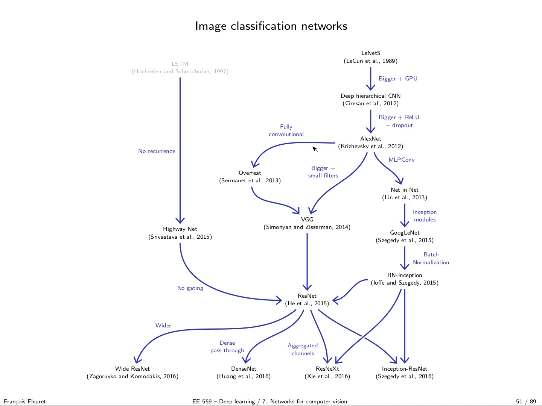From there, you had on one side the overfit by making them fully convolutional, and we'll come back to overfit for detection. By making the network even bigger and making the filters smaller, you get the VGG series of networks. By doing the network in network trick, you go to the inception modules, the inception series of networks, that introduced batch norm in 2015.